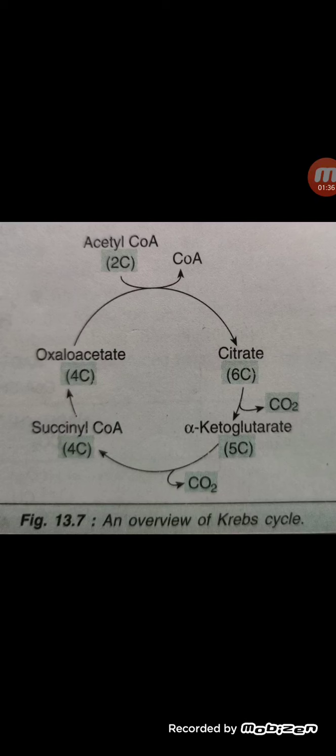This is in summary, that is an overview: acetyl CoA along with oxaloacetic acid forms a 6 carbon compound, that is citrate. Citrate removes one CO2, that is 1 carbon, and forms alpha ketoglutarate, a 5 carbon compound. One more CO2 is given up and it is converted to succinyl CoA, which ultimately leads to oxaloacetate.